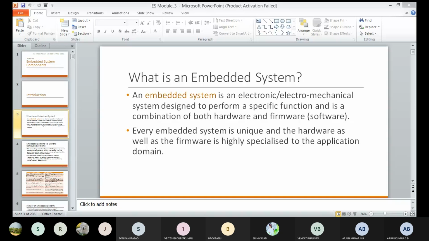Okay, hardware is nothing but buttons, display boards. We can observe here, if you open the washing machine, there is some circuitry board. These are some of the hardware components.